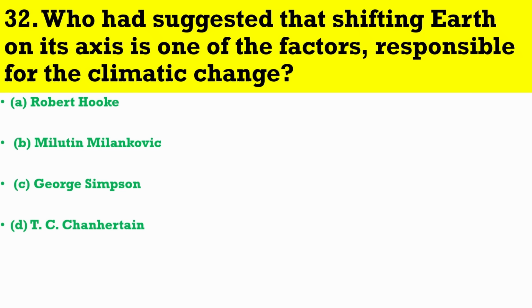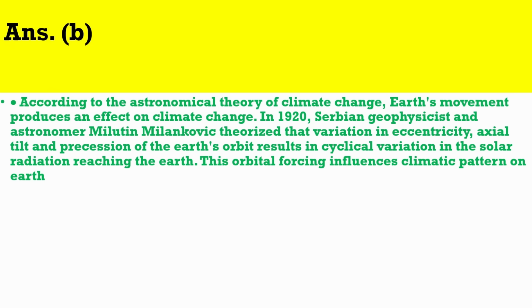Question number 32. Who had suggested that shifting of Earth on its axis is one of the factors responsible for climatic change? The correct answer is B. According to the astronomical theory of climate change, Earth's movement produces an effect on climate change. In 1920, Serbian geophysicist and astronomer Milutin Milankovic theorized that variation in eccentricity, axial tilt and precession of the Earth's orbit results in cyclical variation in the solar radiation reaching the Earth. This orbital forcing influences climatic pattern on Earth.